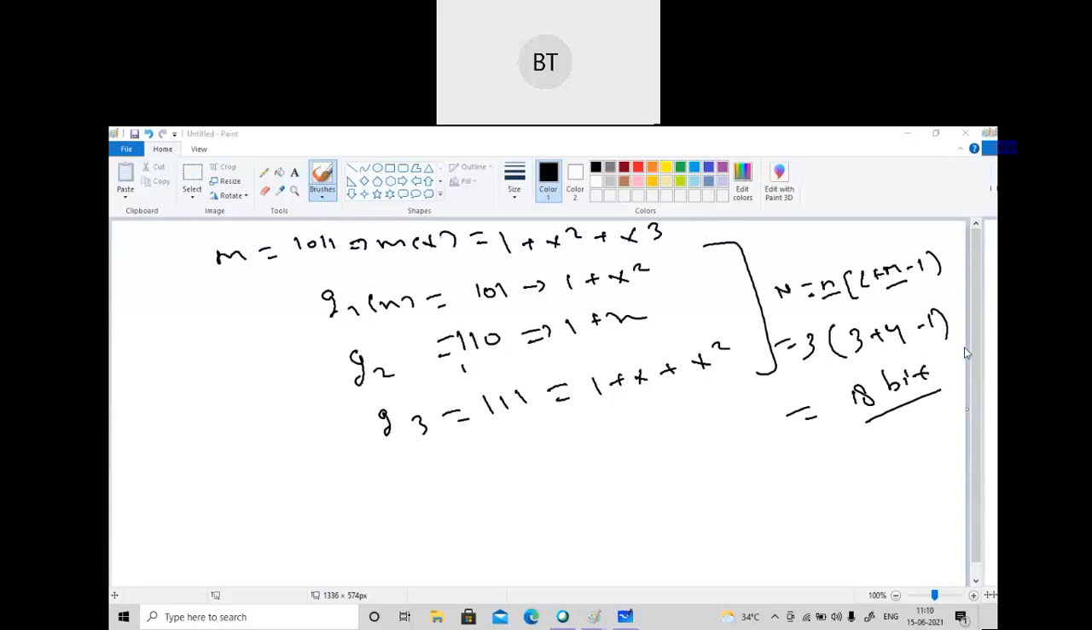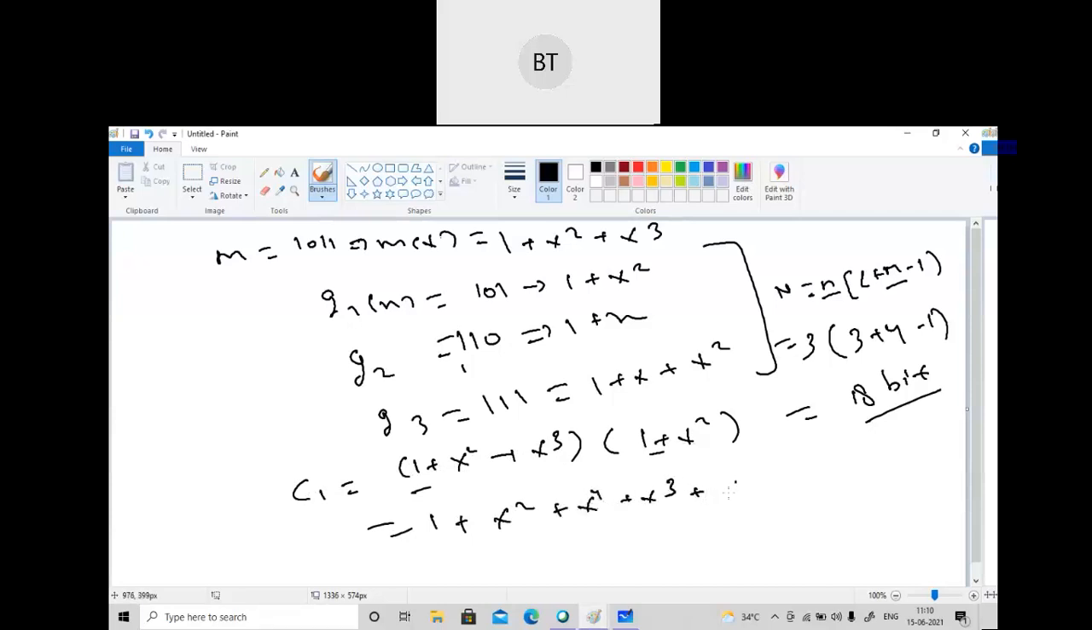Now we will find C1 of x. C1 will be 1 plus x square plus x cube into 1 plus x square. When you multiply, you will get 1 plus x square plus x to the power 4, then x to the power 3 plus x to the power 5. So x to the power 2 will come twice, one more x to the power 2 will be there, so it becomes 0. So I write here 1 plus x to the power 3 plus x to the power 4 plus x to the power 5. When I convert it, that will be 1 1 0 0 1 1 1. So this is for C1.